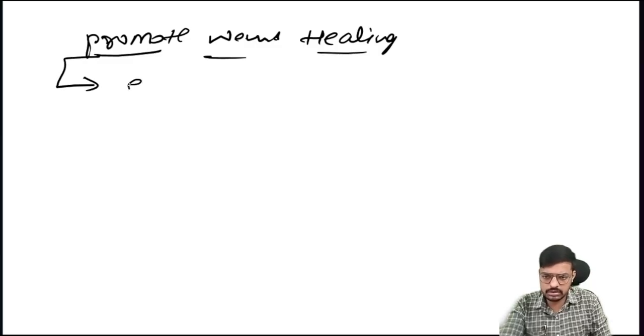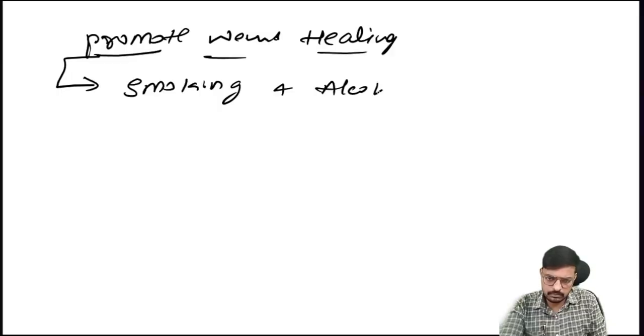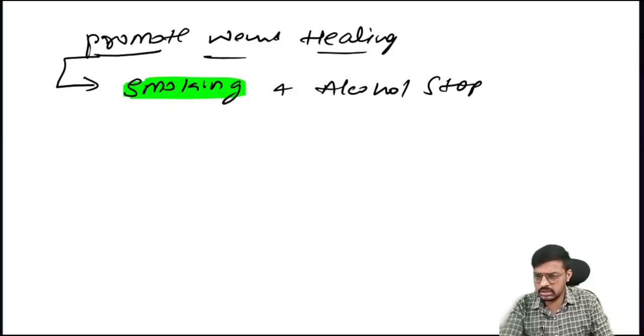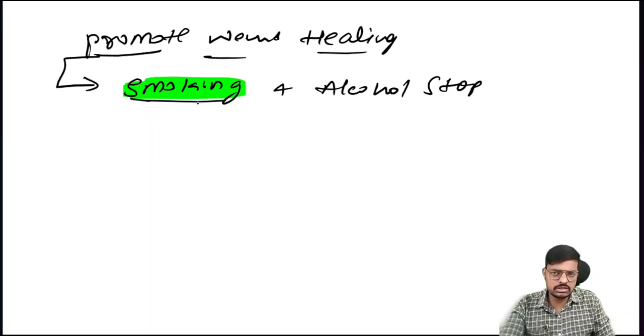First, ask the patient to stop smoking and alcohol. Why? Because smoking causes vasoconstriction, and this vasoconstriction decreases the blood supply to the surgical site. Decreased blood supply means no healing will be there. Very important.